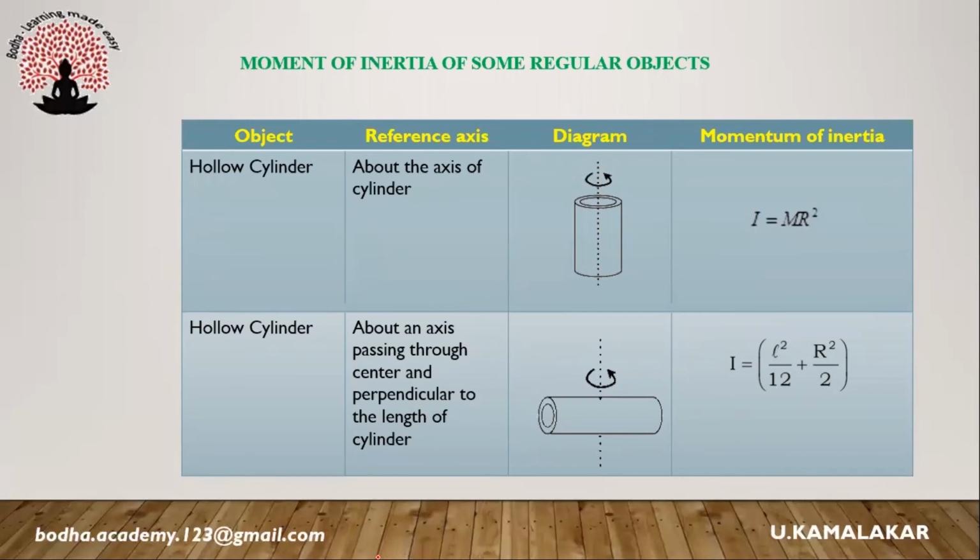For a hollow cylinder rotating about the axis of the cylinder, the moment of inertia is mr². For a hollow cylinder rotating about an axis passing through center and perpendicular to the length of the cylinder, I = m(L²/12 + R²/2).